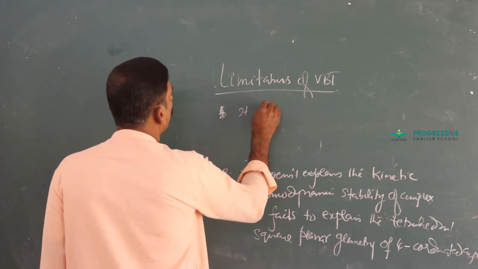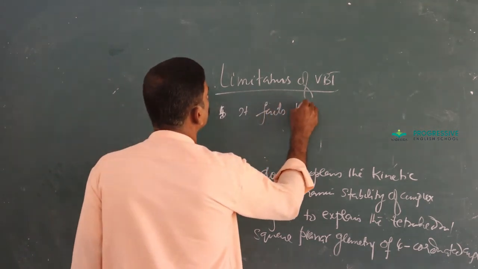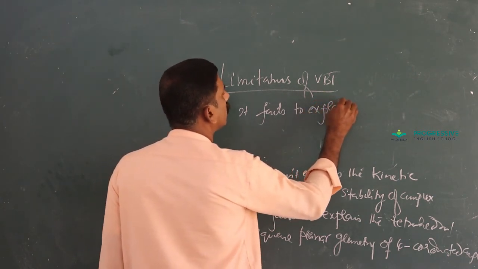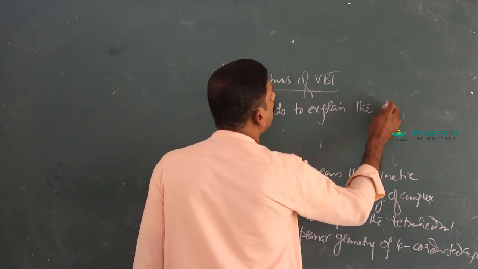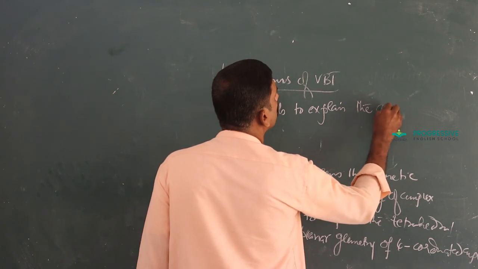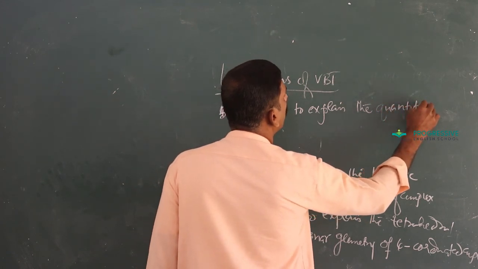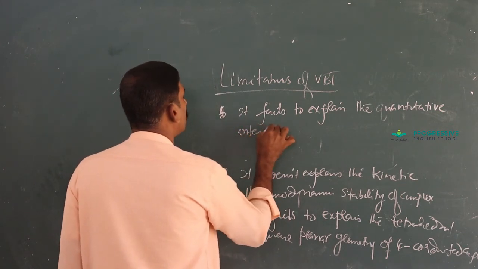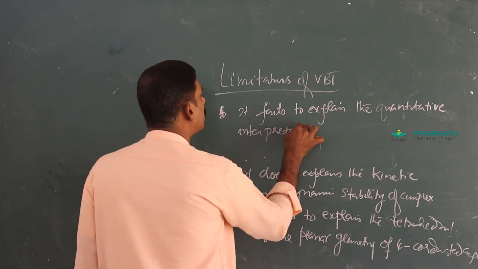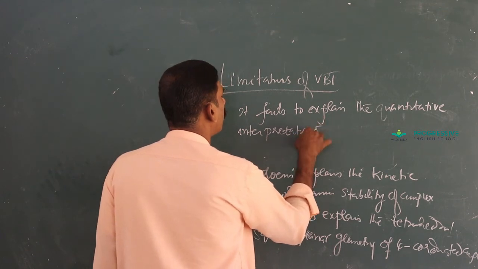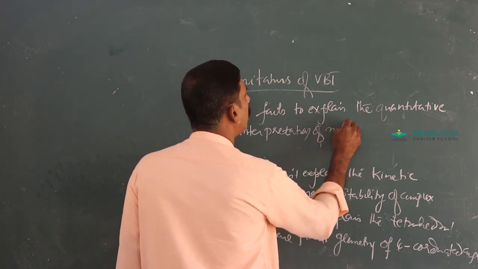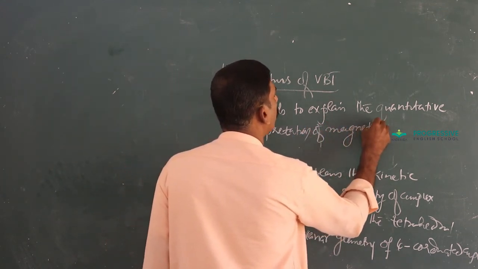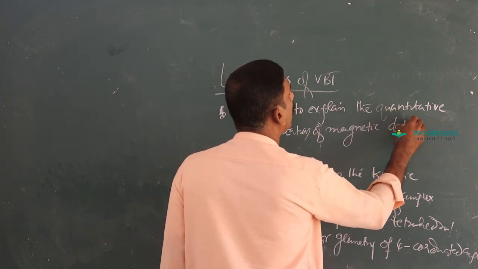Then it fails to explain the quantitative interpretation of magnetic data.